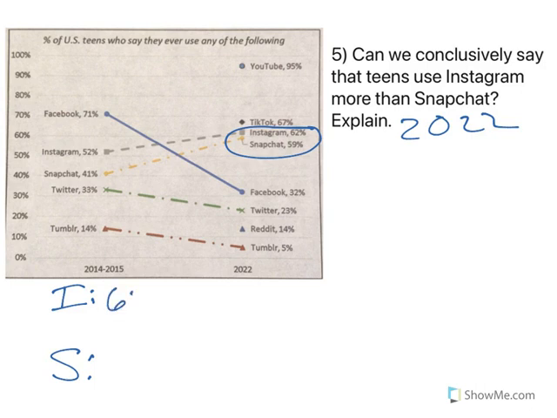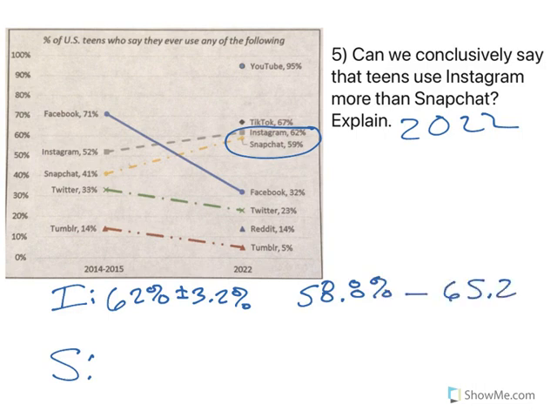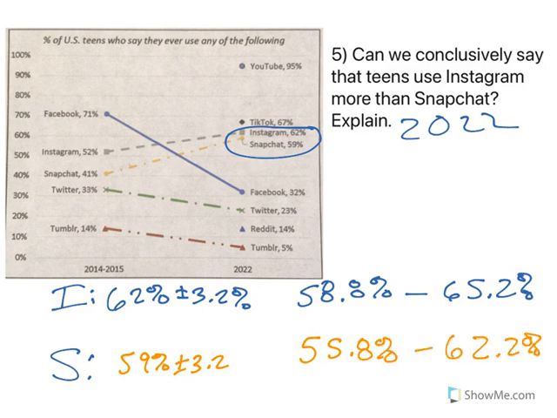So when I look at Instagram, I'm 62% plus or minus 3.2%. Okay, so that would be, if I subtract 3.2%, I get 58.8. And if I add 3.2, I get 65.2. So there's the interval for Instagram. Then I go to Snapchat, and I'm 59% plus or minus 3.2. So if I subtract 3.2, I am at 55.8. And if I add 3.2, I'm at 62.2.